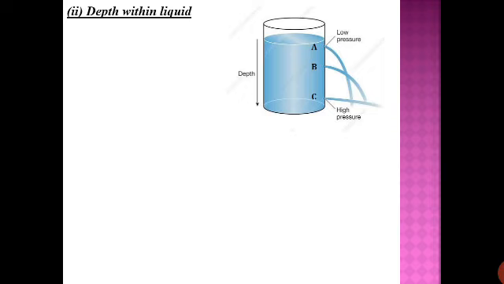From this experiment and activity we can conclude one thing: at C the pressure is maximum, that's why water is coming out and covering maximum distance, and at A the pressure is minimum. So overall, the liquid coming out from the holes is because of the pressure given by the liquid. It is understood from this simple activity that if you go deeper and deeper into the liquid, the pressure will increase.